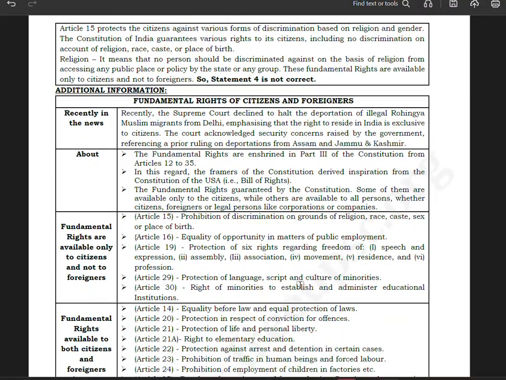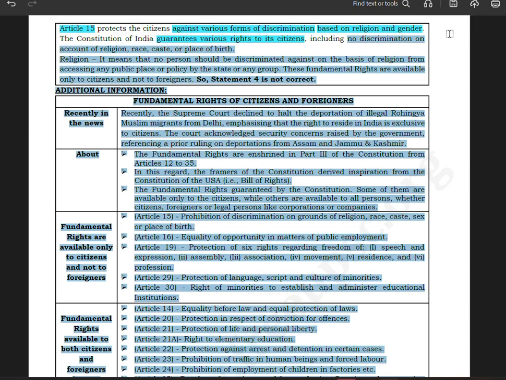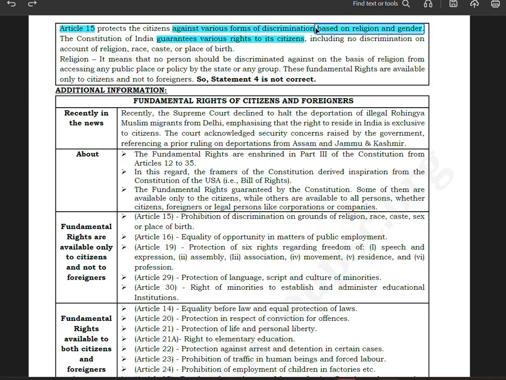Okay, now Article 15. What is Article 15? Article 15 protects the citizens against various forms of discrimination based on religion and gender. The Constitution of India guarantees various rights to its citizens, including no discrimination on the account of religion, race, caste, sex, or place of birth. It means that no person should be discriminated against on the basis of religion from accessing any public place or office by the state or group. These fundamentals are available only to the citizens. So again, these are available only to the citizens.